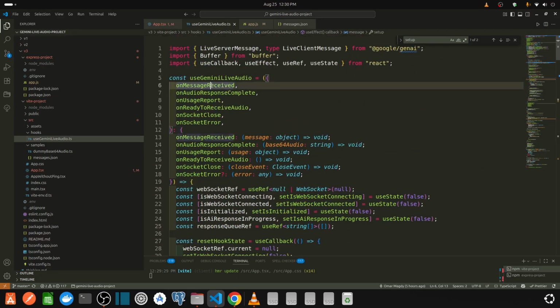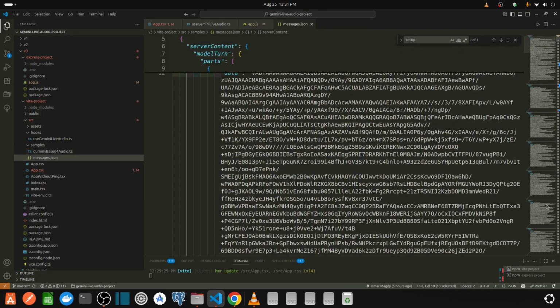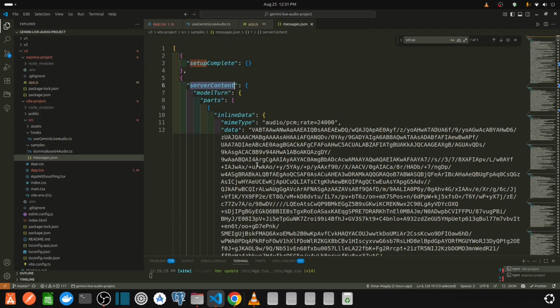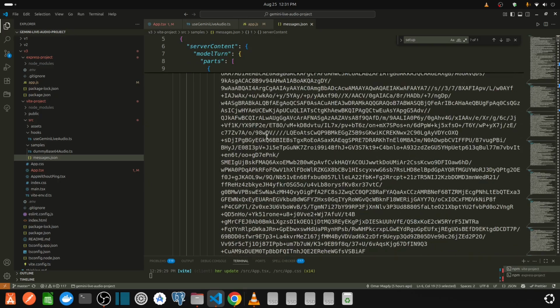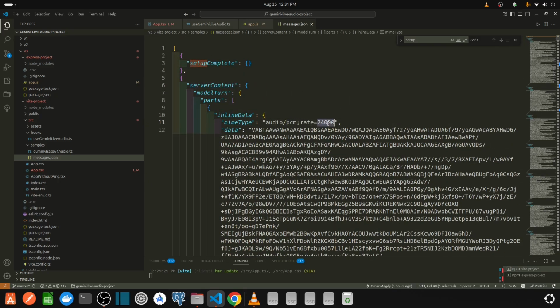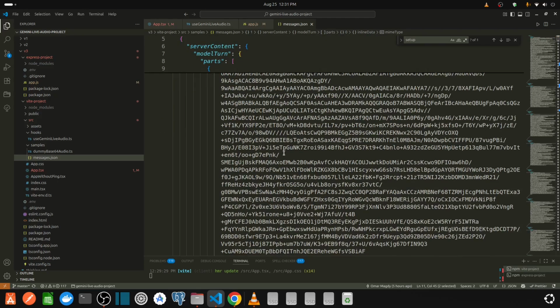So I was saying, on message received, what happens when the message is received? It's an object. On audio response complete, what happens here is, let's look at the messages. The messages are sent as audio, PCM. The sample rate is 24K, or 24,000 hertz, and it's mono.